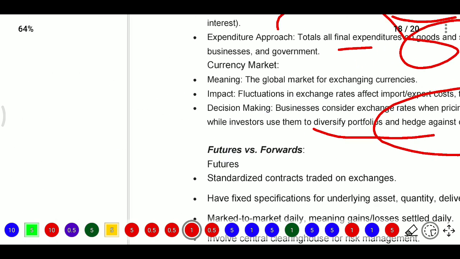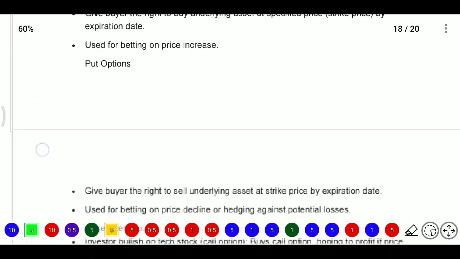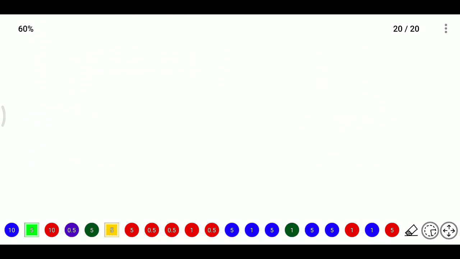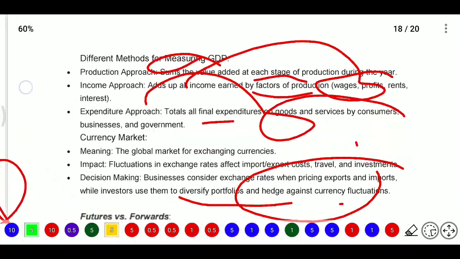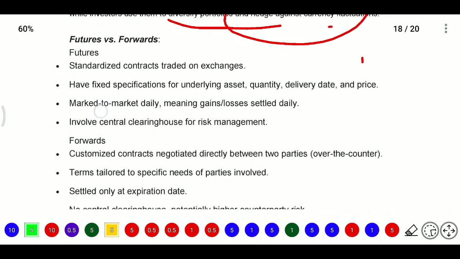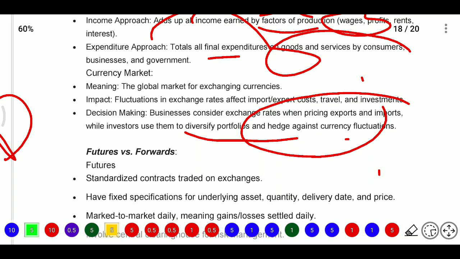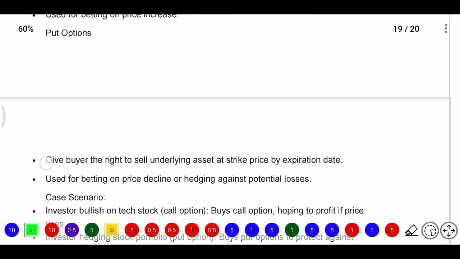After that we have the derivative concept. In derivative concepts, we have missed some concepts relating to derivatives, swaptions. I think I will give that derivative concept in the next video, because we have missed some pages, I think 2 pages. First the derivative definition will be there, and after that derivative features, options, put option, call option, forwards, swaps and swaptions. These different types are there.